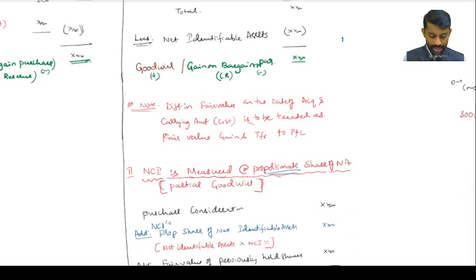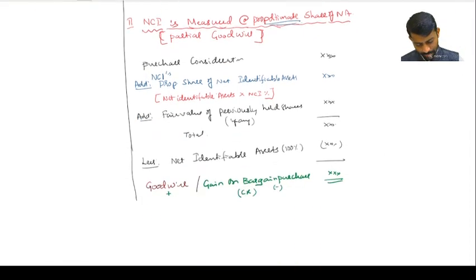So if NCI is not given at fair value, then what I require to do: total asset, suppose whatever is there, out of that, if holding company is acquiring 80%, means 20% belongs to NCI, no? So therefore, proportionate net assets, on that 20% I will apply. That 20% is NCI. Purchase consideration is for the 80% they have paid. That means total consideration minus total identifiable asset, I will get the goodwill or capital reserve. Got it? That's it, my dear friends.